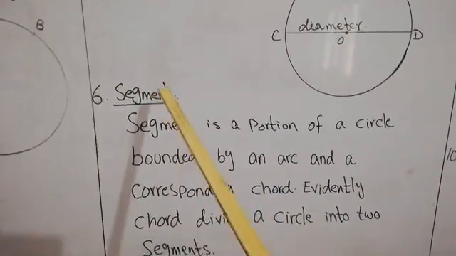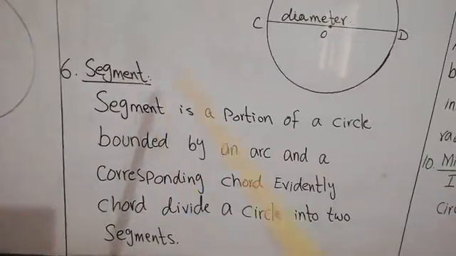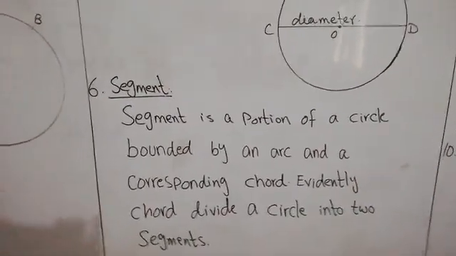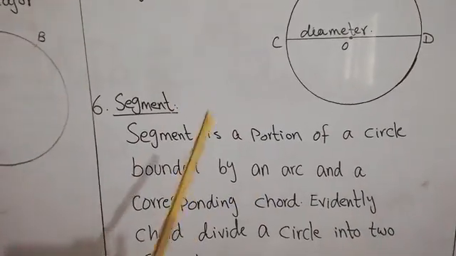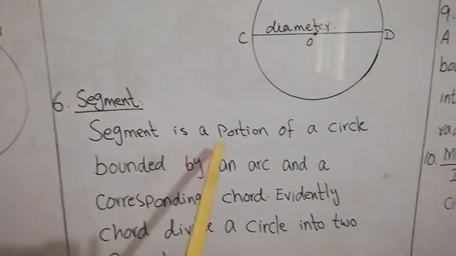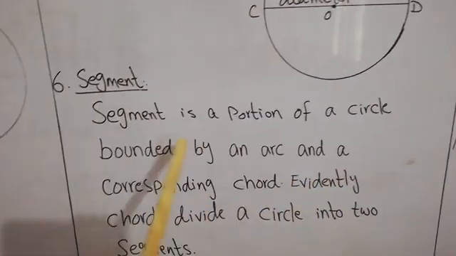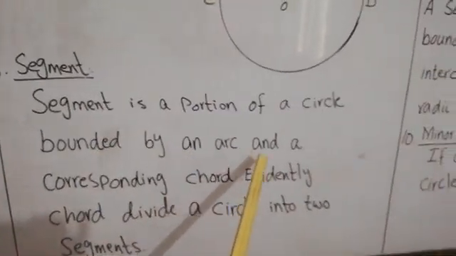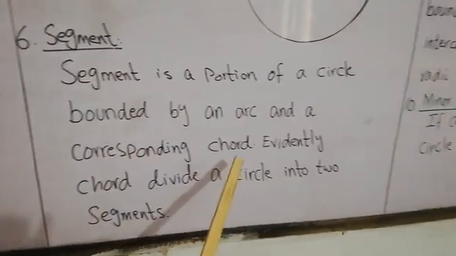Our next definition is about segment. You know that segment actually is the portion or a part. Segment means the part. The segment is a portion of a circle bounded by an arc and a corresponding chord.